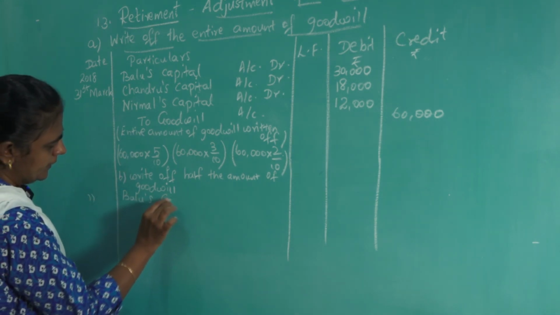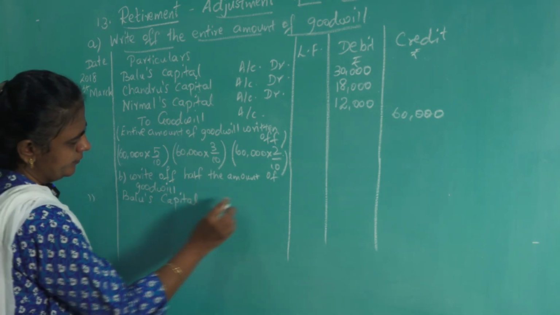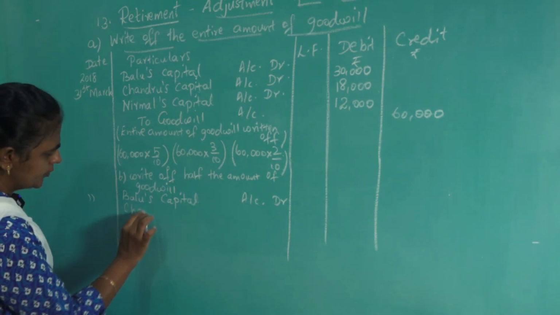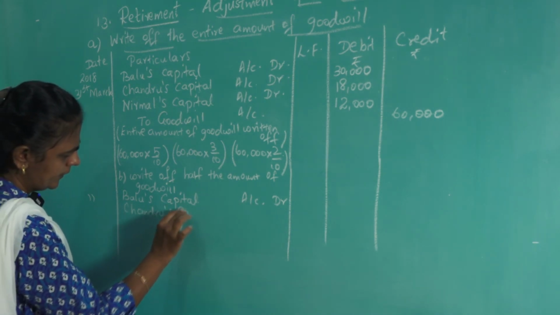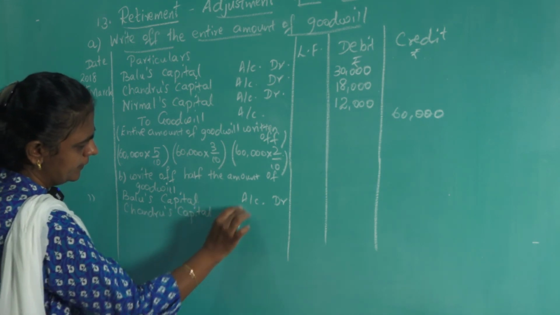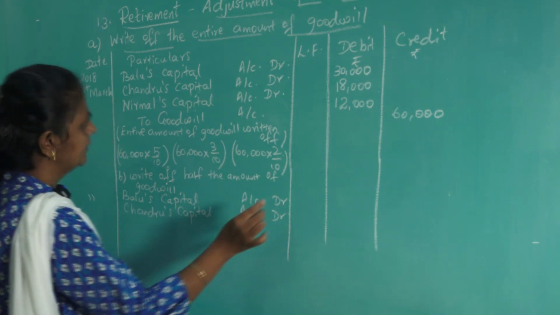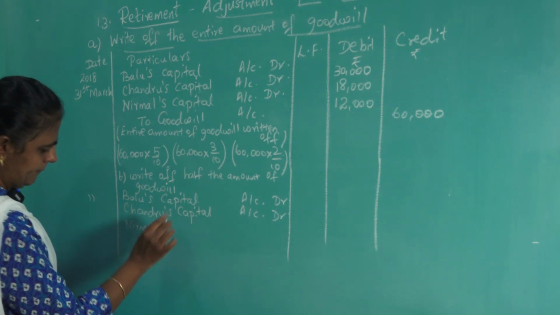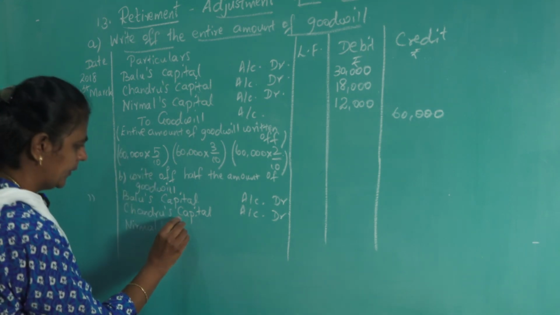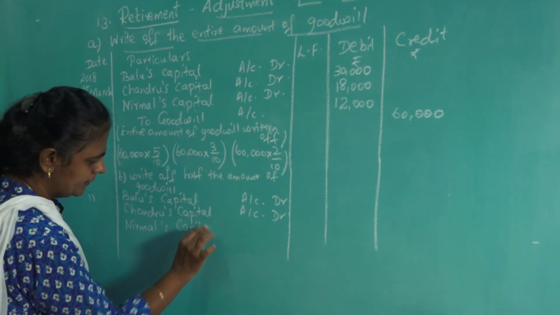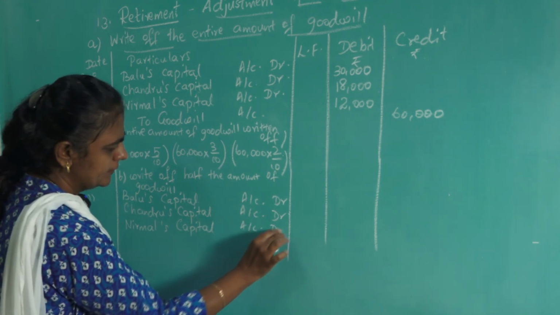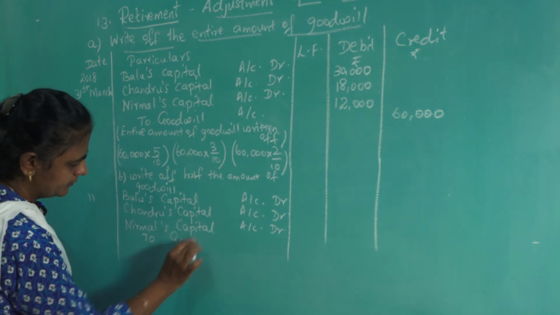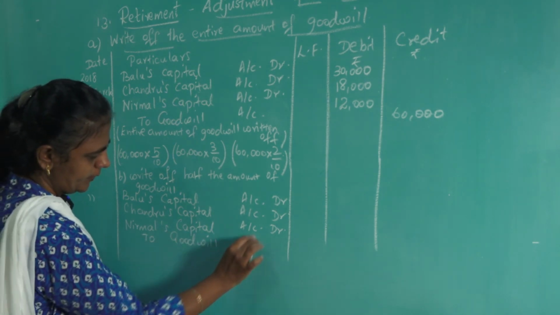Balu's capital account debit, Chandru's capital account debit, Nirmal's capital account debit, to goodwill account.